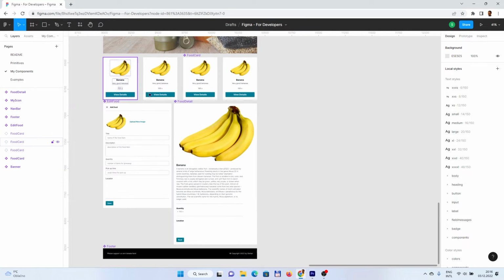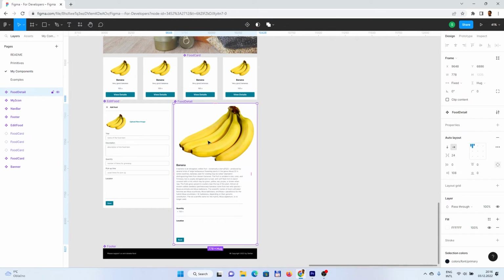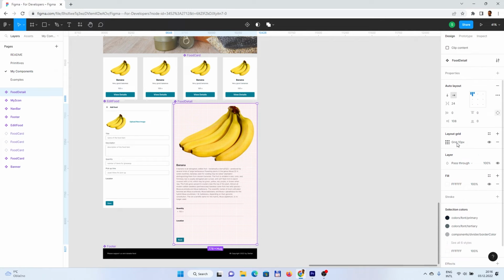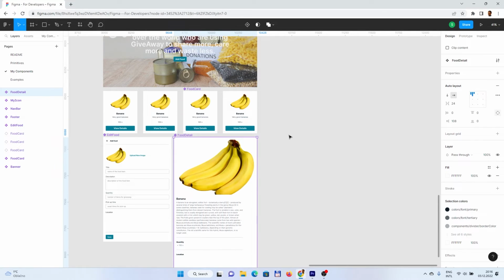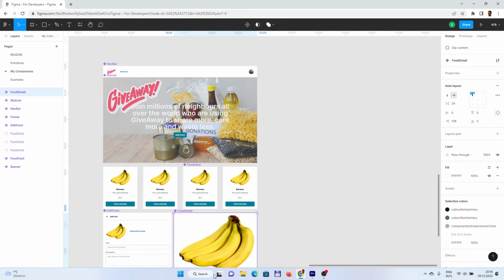Then maybe use a grid layout, which you can enable in the view mode. So it's here on this right side, and you can basically say how the grid layout would look like in a way that you can modify this, in the column grid. For example, you want to have 12 columns, which is more or less standard, and stuff like this. Yeah. So this is for the small component which doesn't make sense. Yeah. So let's remove this, but imagine that we would have a whole page here.